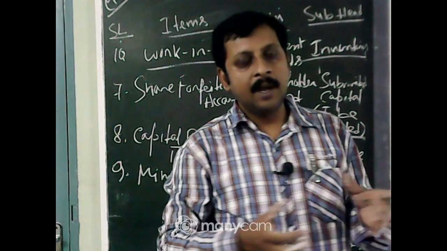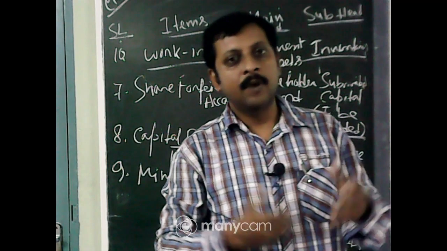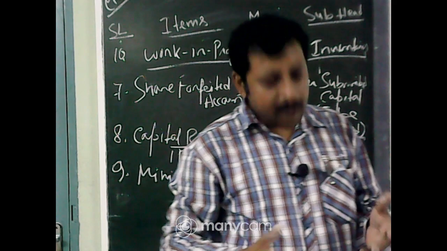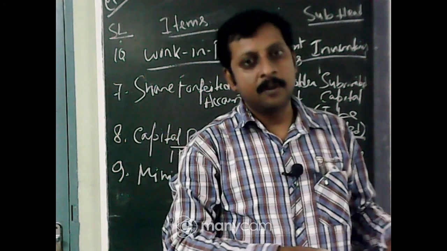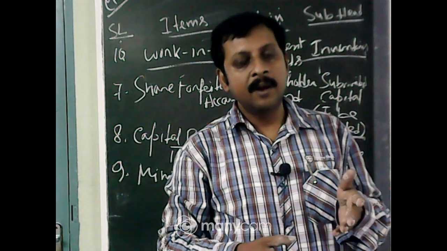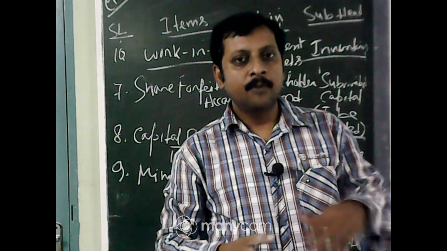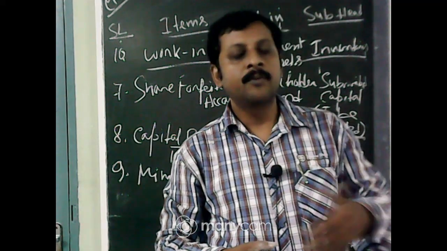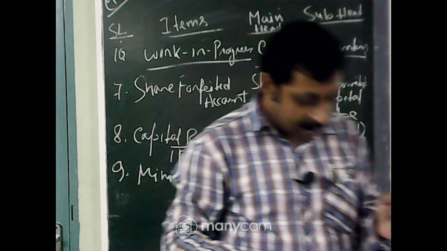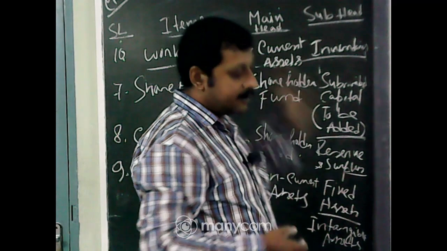At the end of the year you see the process is still not a finished product, meaning your shirt is not yet made. So this is also in stock. We will use it as next year's opening balance, and after processing you will get a finished product. So this is also under stock, and the main head will be current asset.